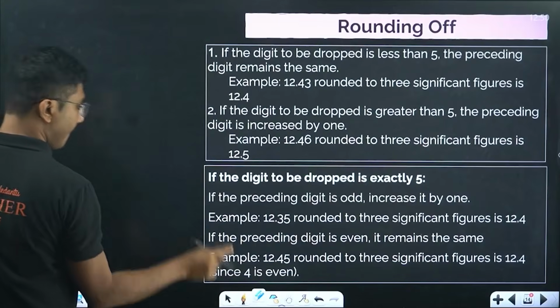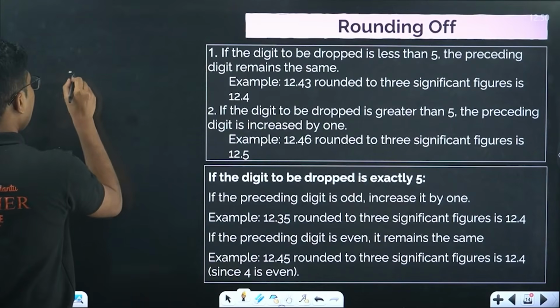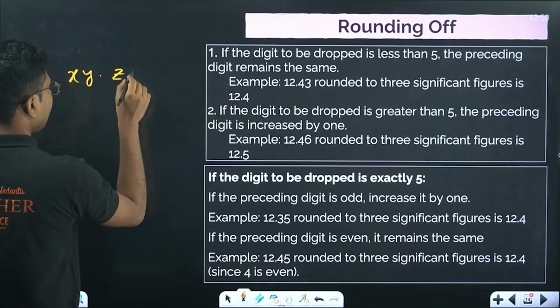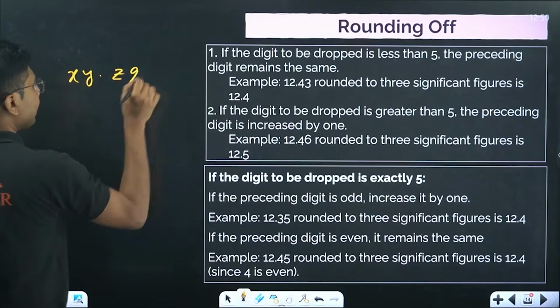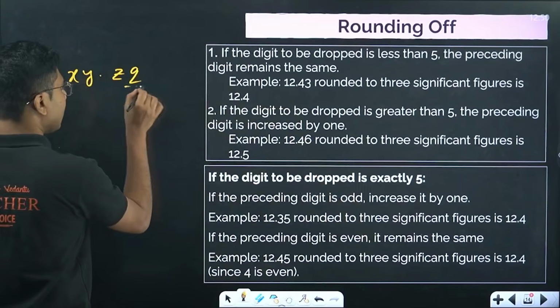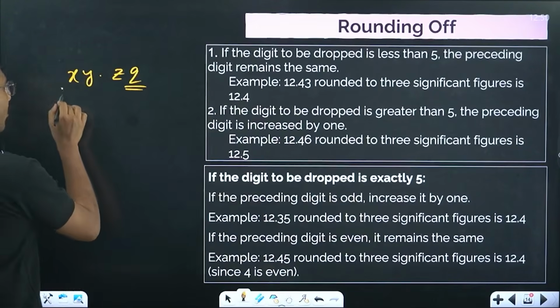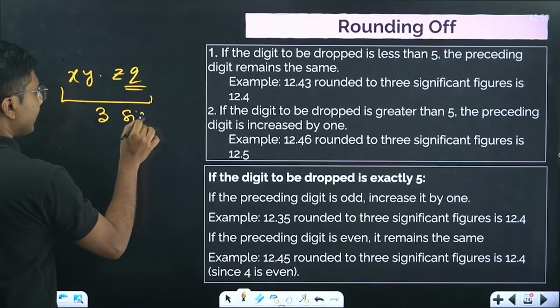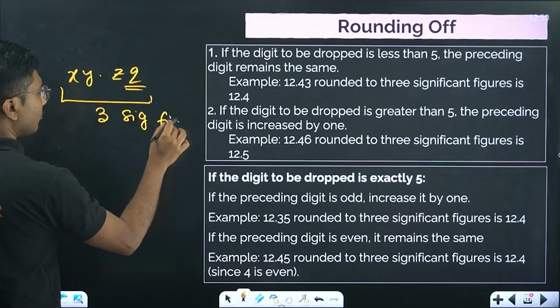Say x, y comma z, q. Suppose there is a number like this. Now if you want to drop this digit, you want to round off this number to 3 significant figures. So how to do that?